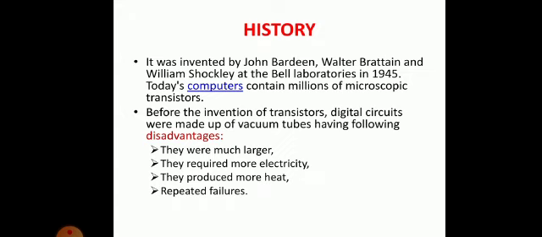Whatever computer we are using nowadays contains multiple transistors. The older computers had millions of transistors. Nowadays the transistors we use are quite different from the transistor invented by these scientists. So what was the disadvantage of the previous transistor?